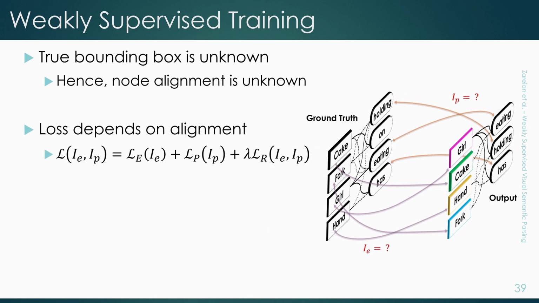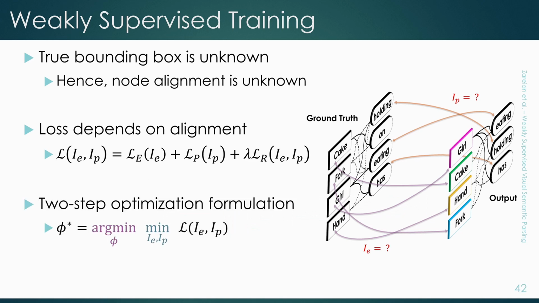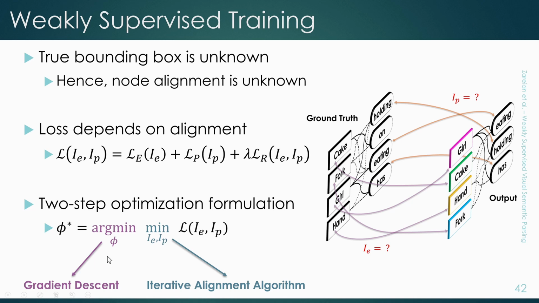If we know the corresponding ground truth for each node, we can easily define a classification loss for entities, predicates, and semantic roles. But because we don't know this alignment, we have to define a nested optimization problem. We not only want to find the best model parameters, but also the best alignment for each graph. The first optimization can be typically done using gradient descent, but the second one is a difficult and new optimization problem, and we propose a graph alignment algorithm that can solve it efficiently. Given the current state of the network, we find the best alignment, and we use that to update the network, and we iterate until convergence.